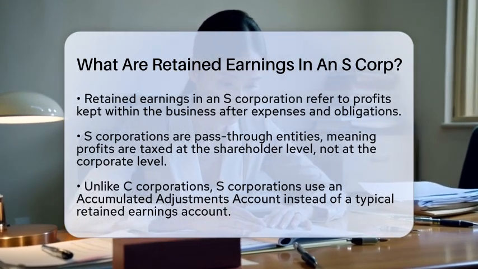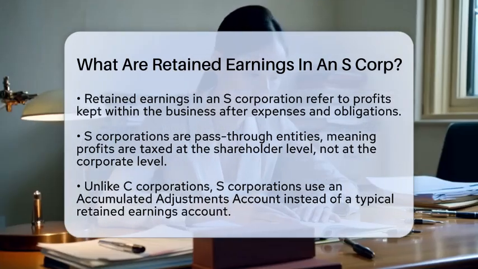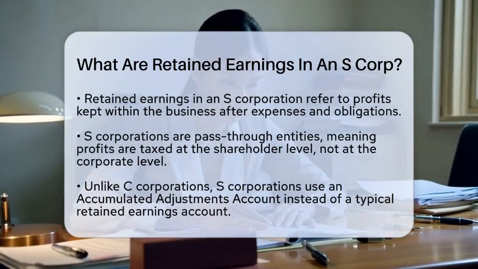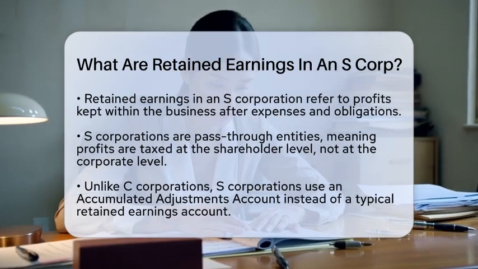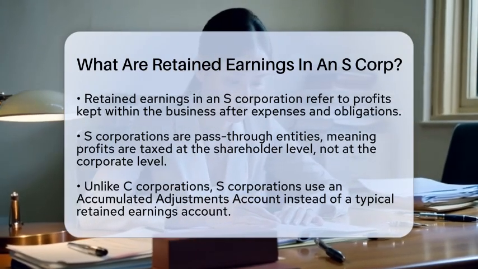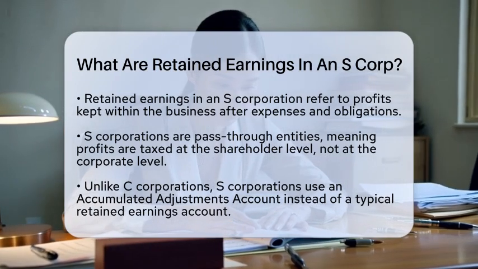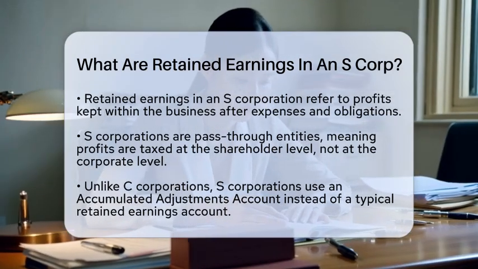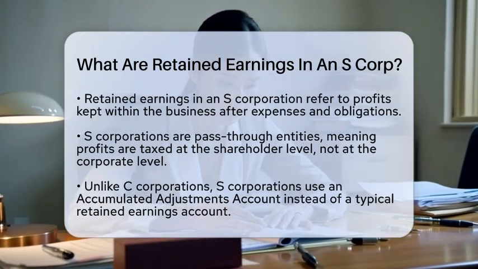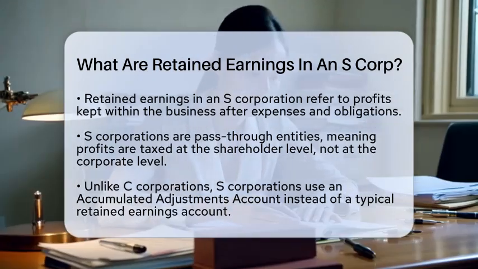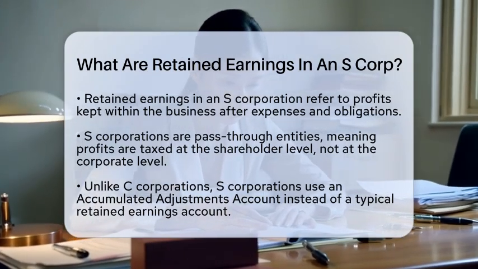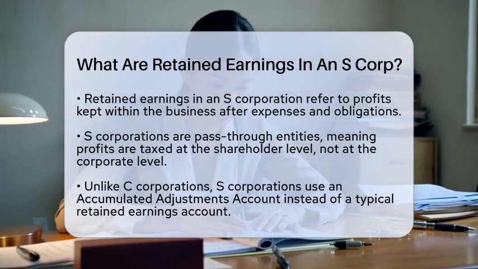Unlike traditional corporations, S corporations are pass-through entities. This means that the profits are taxed at the shareholder level, not at the corporate level. In an S corporation, retained earnings are tracked differently than in a C corporation. Instead of a typical retained earnings account, S corporations utilize an accumulated adjustments account.